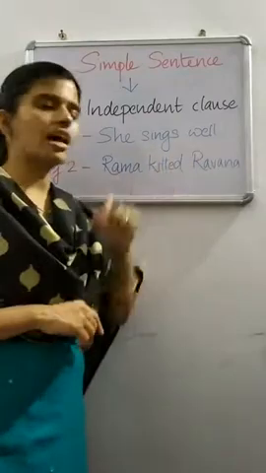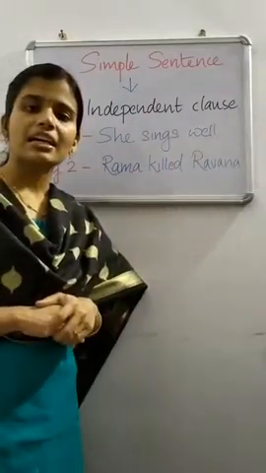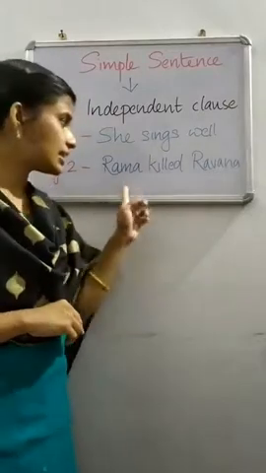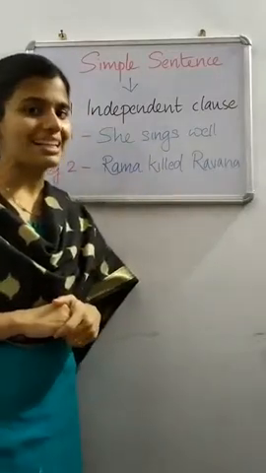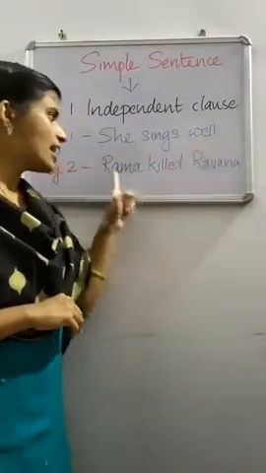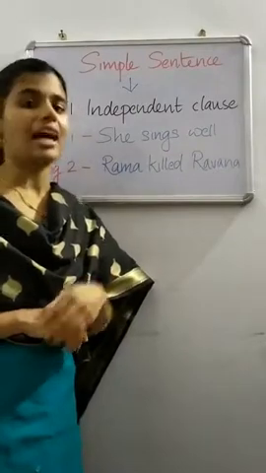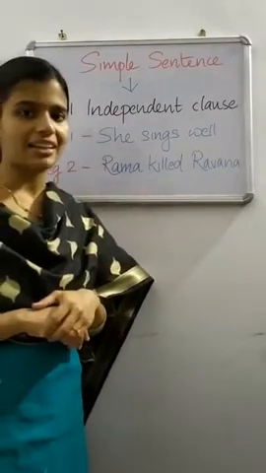Rama killed Ravana. This is again another example of an independent clause, and another example of a simple sentence. She sings well. Rama killed Ravana. Birds fly in the sky. I ate ice cream yesterday.